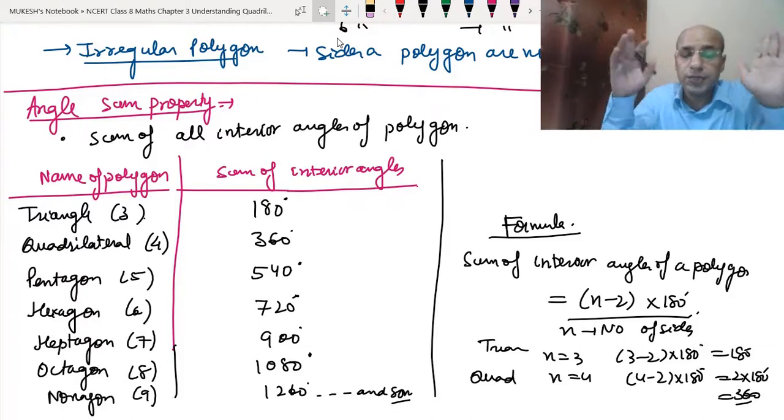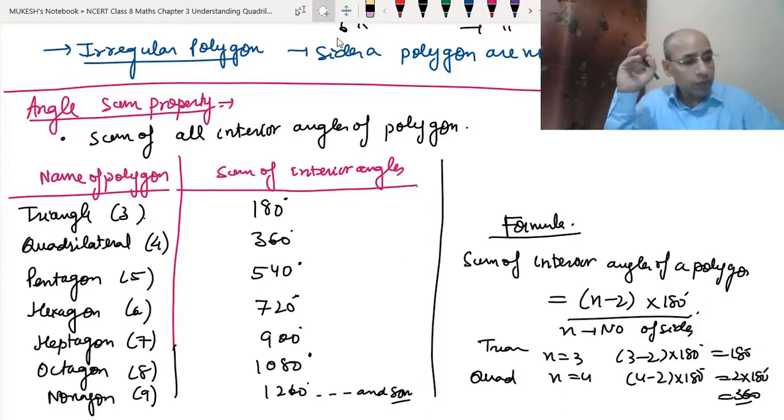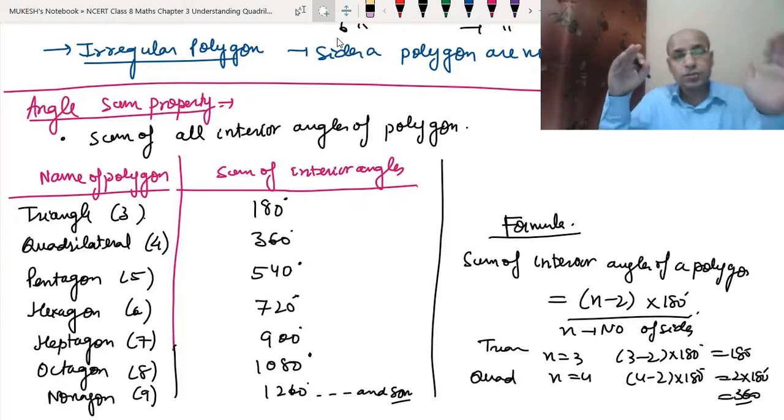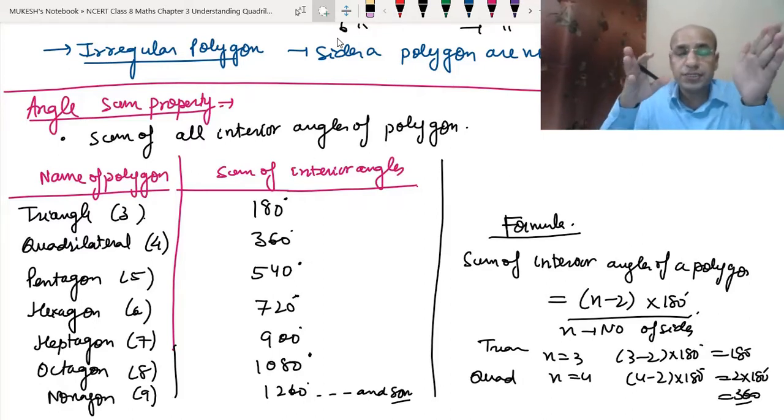All this introduction, in which we have learned about simple curves and complex curves. So what did we learn today? We learned about curves: simple curves, open curves, closed curves. Then we did one example from the NCERT book. Then we did polygons, different kinds of polygons like triangle, quadrilateral, pentagon, hexagon, and so on. Then we did the diagonals and learned the formula of the diagonals, and I told you how to make the diagonals. Then convex and concave polygons, regular and irregular polygons, and the angle sum property. So this is the introduction of this chapter before exercise 3.1.